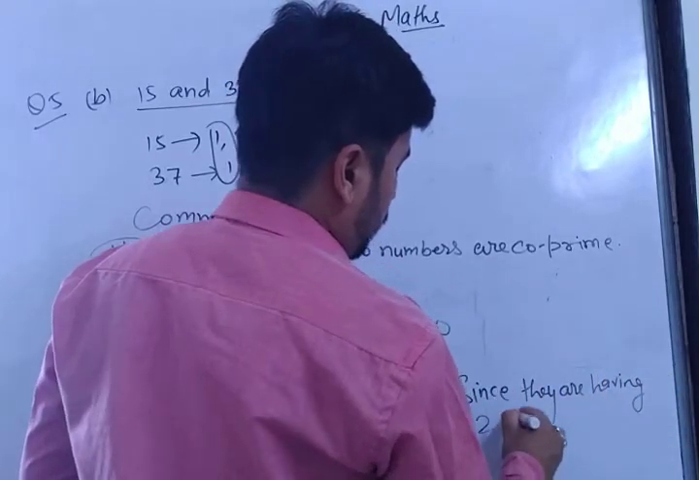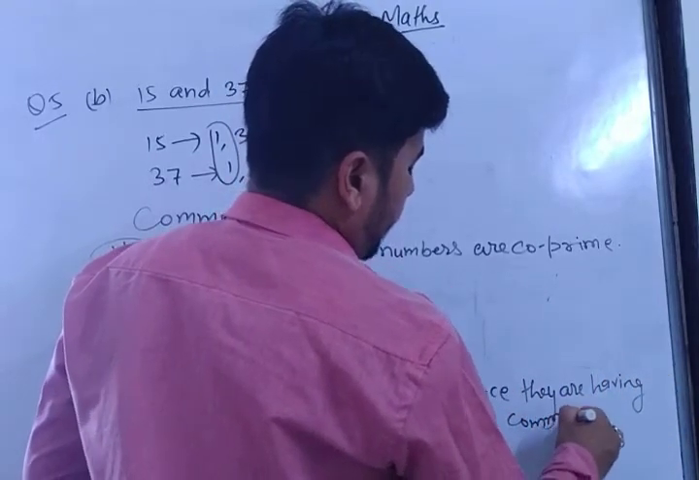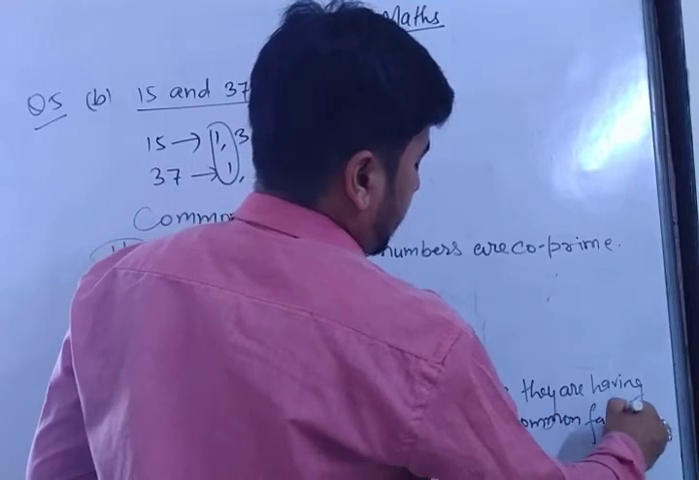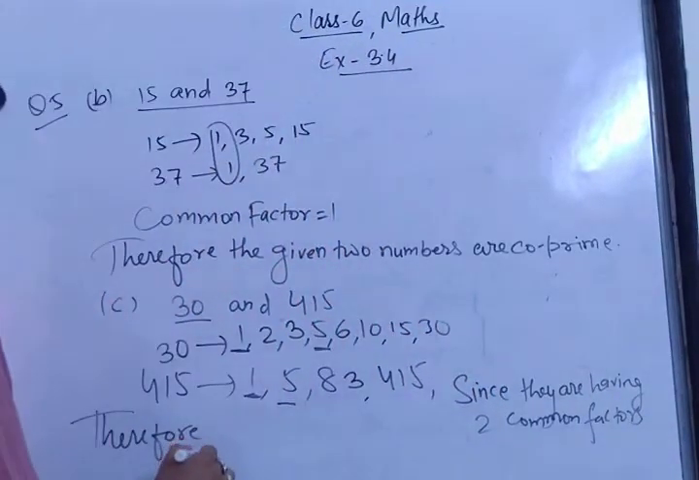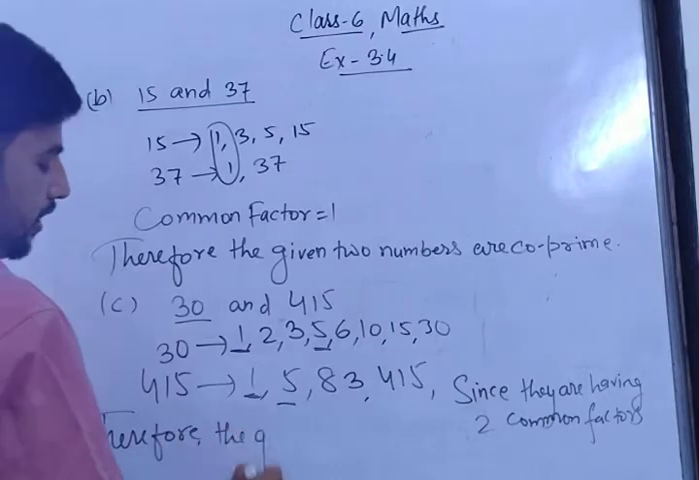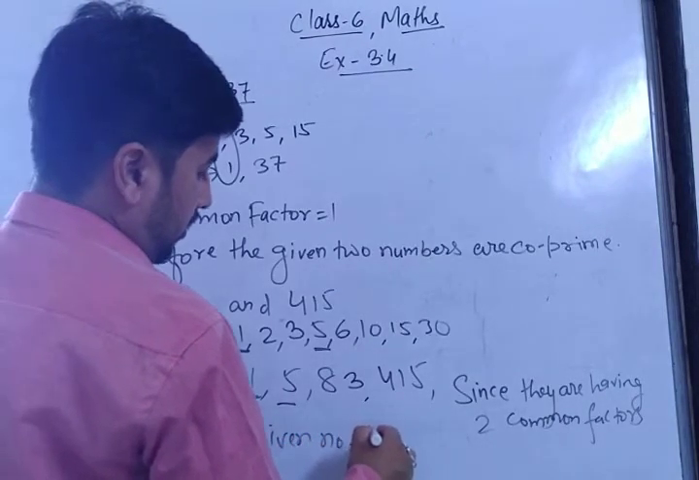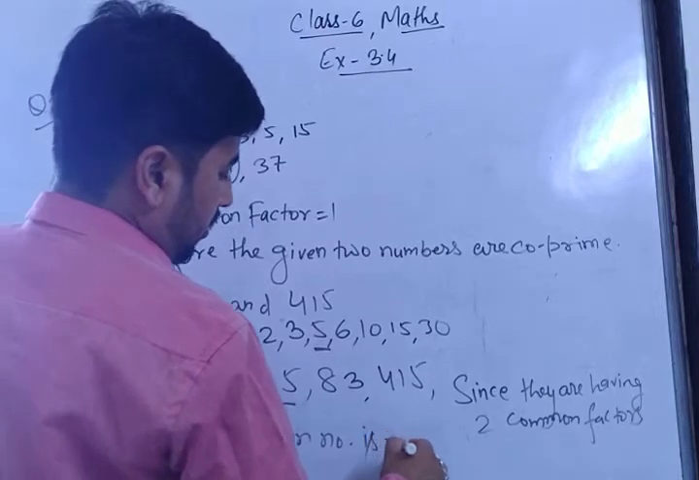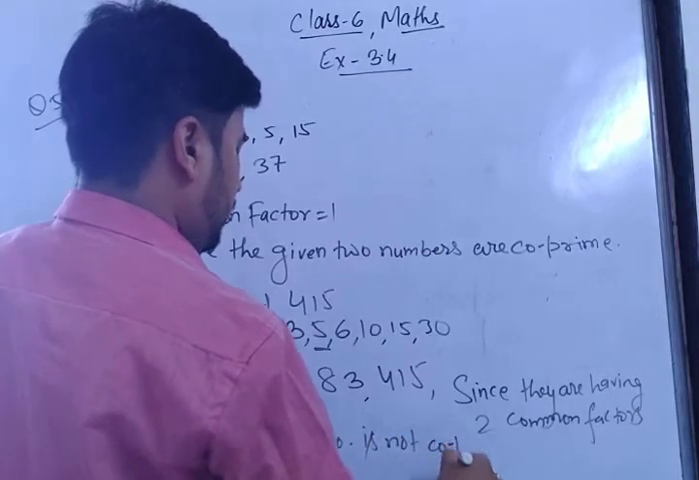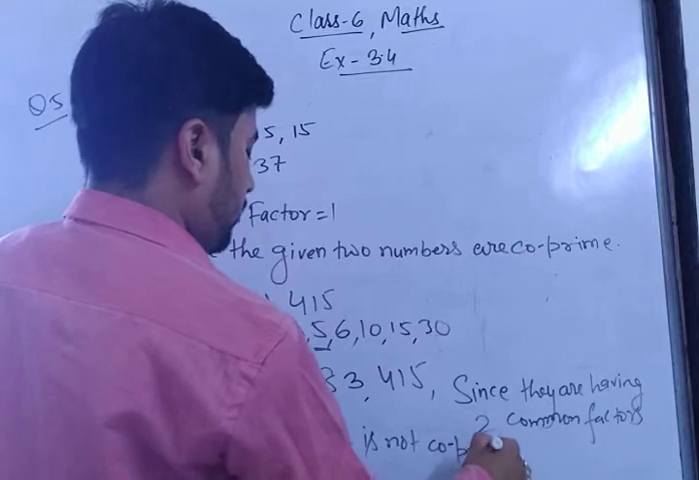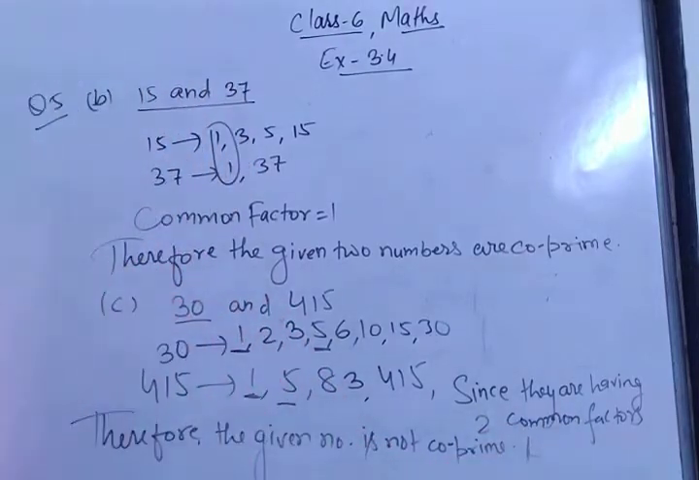therefore the given number is not or are not co-prime. Got it? This is our answer.